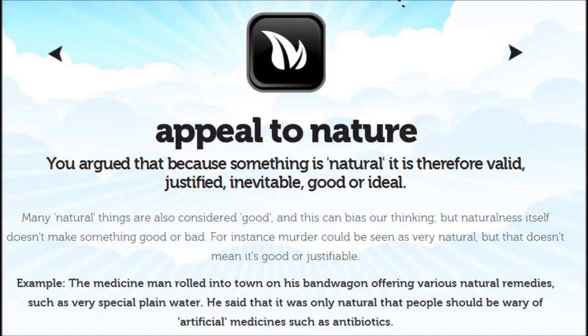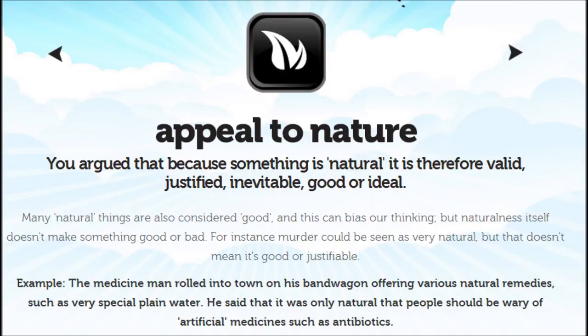For instance, murder could be seen as very natural, but that doesn't mean it's good or justifiable. Example: the medicine man rolled into town on his bandwagon offering various natural remedies, such as very special plain water. He said that it was only natural that people should be wary of artificial medicines such as antibiotics.